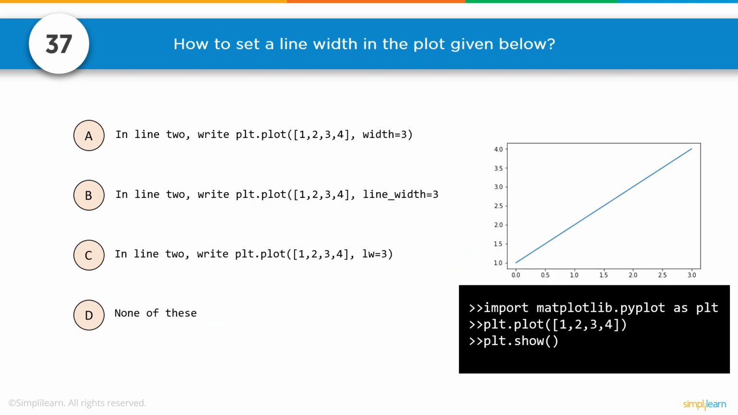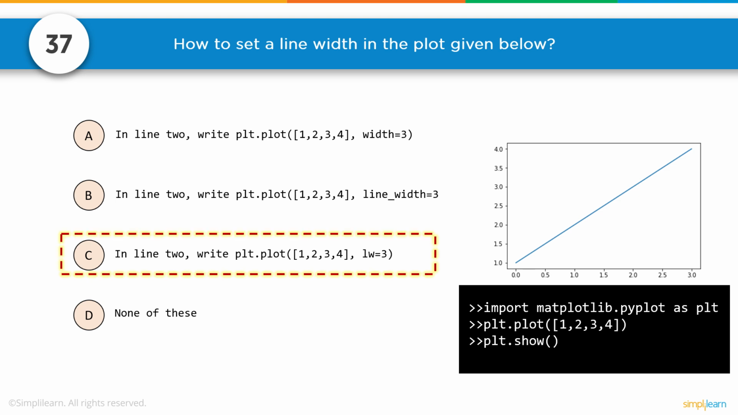Number 37, how to set a line width in a plot given below. So looking at this, we have import matplotlib.pyplot as plt, and you should know your way around how to do a plot in there. plt.plot 1, 2, 3, 4, plt.show. And so this is a little bit of a vocabulary test. The options are width equals 3, linewidth equals 3, lw equals 3, or something else. And the vocabulary word that we're looking for is lw equals 3, which stands for line width in the pyplot library.